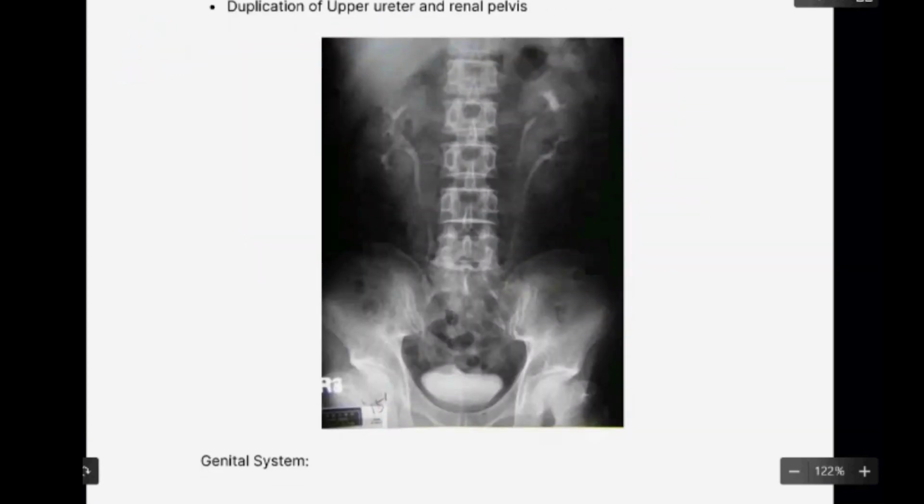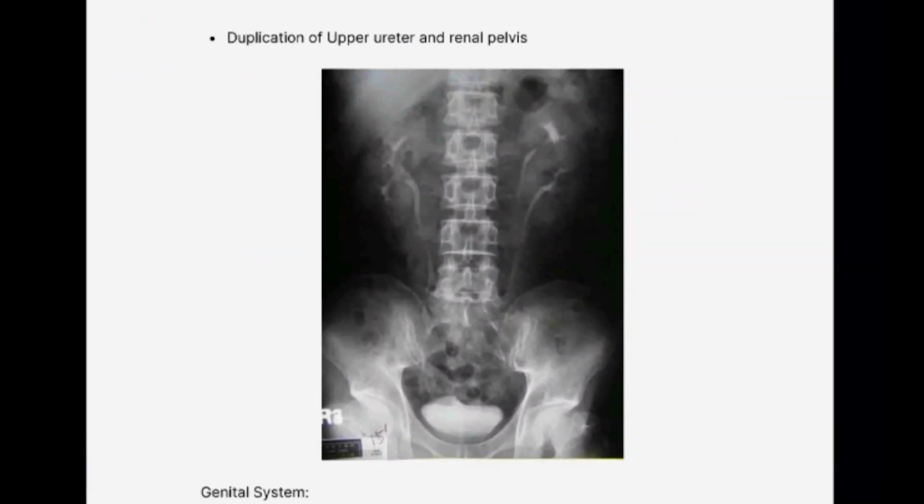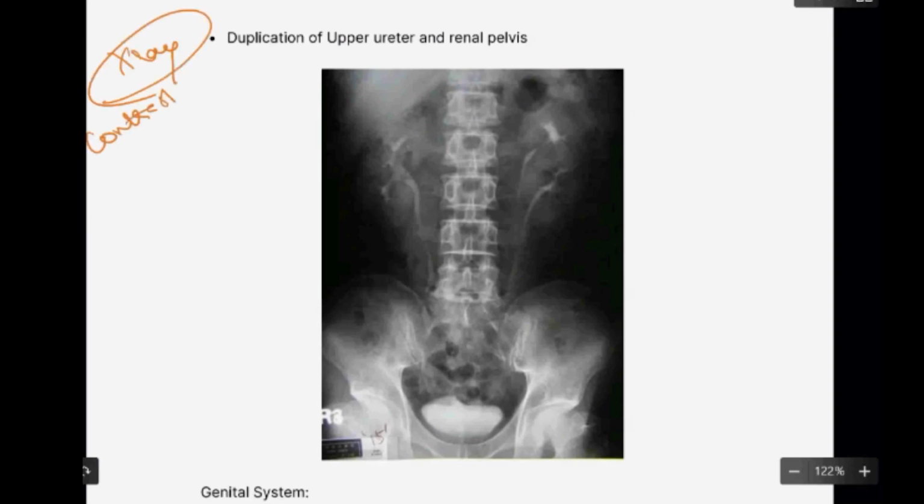Okay, so I have a very nice diagram here. This is going to be an X-ray. This is not a plain X-ray, this is a contrast X-ray. Contrast, what do you give? You're going to give barium sulfate. Okay, so here this is actually an intravenous pyelogram. You are going to give IV dye into the patient, and that is going to get secreted into the kidneys, and that is going to get excreted.